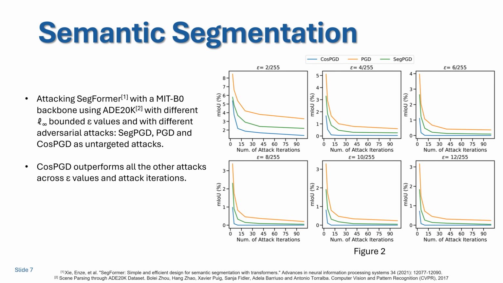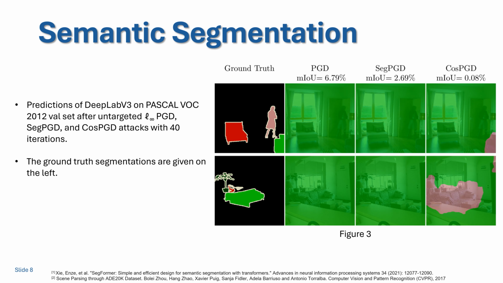Starting with semantic segmentation, here we observe that CosPGD outperforms all the other attacks across epsilon values and attack iterations. CosPGD encourages a more balanced error over the entire image domain, leading to a stronger and more effective adversarial attack.